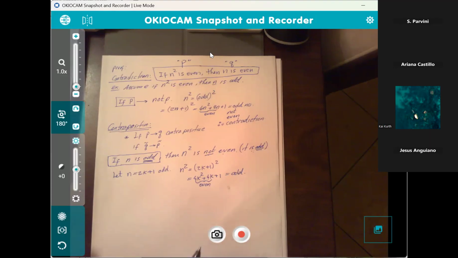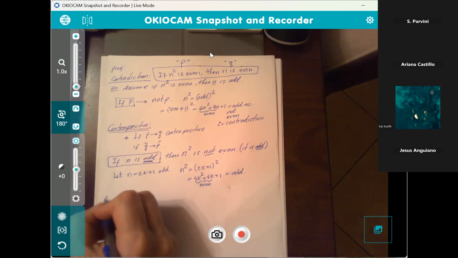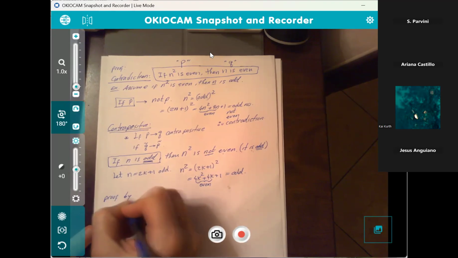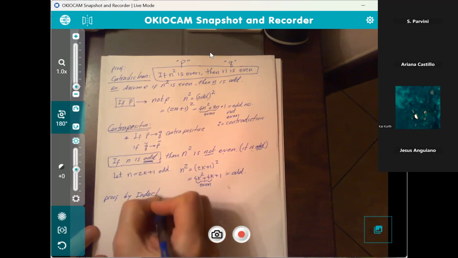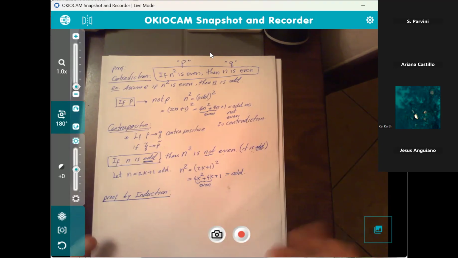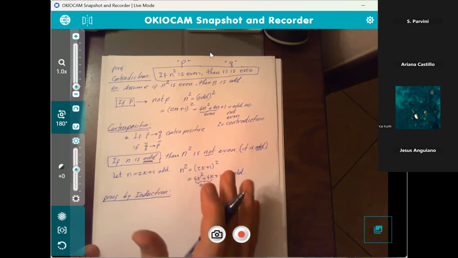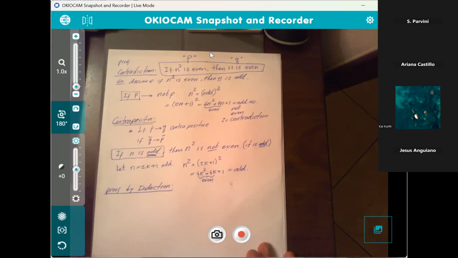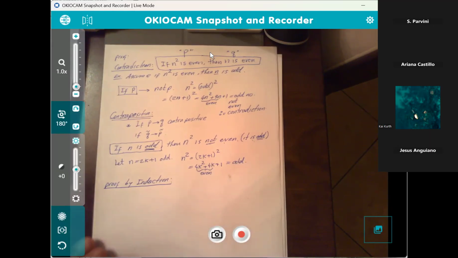All right. Now let's look at the next proof. This next one is proof by induction. You may have seen this proof in a pre-calculus course, maybe, depending on the instructor and how far they get. But here's how proof by induction is going to go. Proof by induction works nicely for integers. But again, we will have application to linear algebra, as you will see later on. It works with matrices as well.